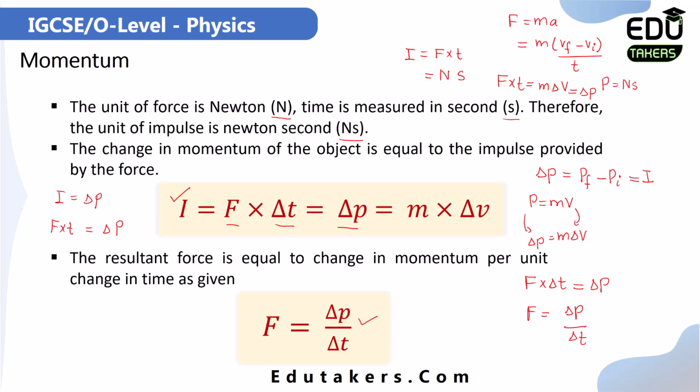In the exam, the questions are mostly related to the relation of the momentum with the impulse of the body. That's why you can use both of these relations to find the unknown variable when all the other variables are known.